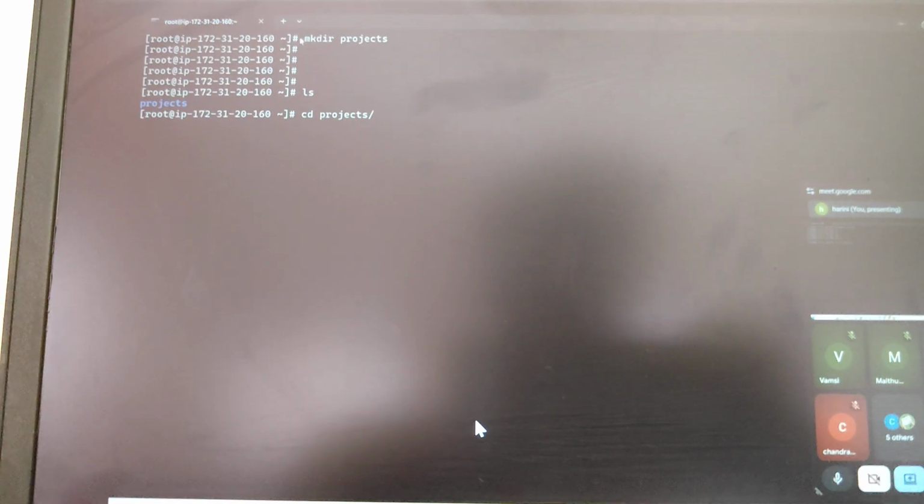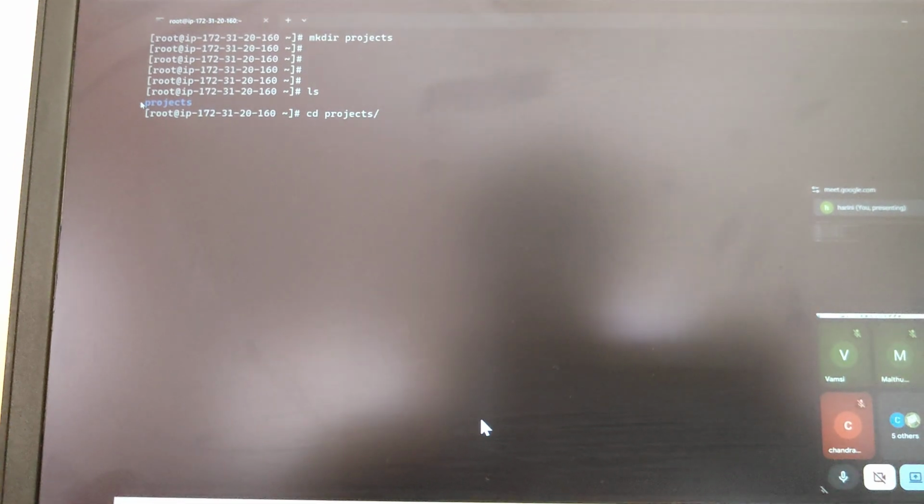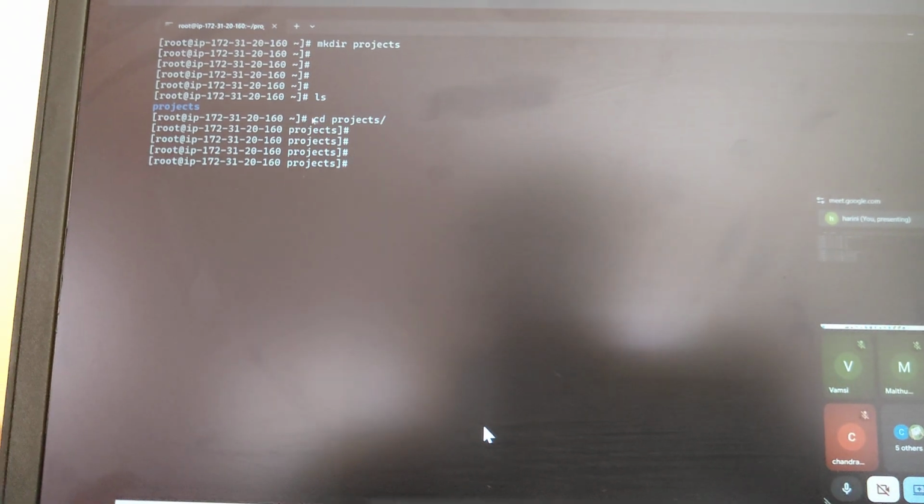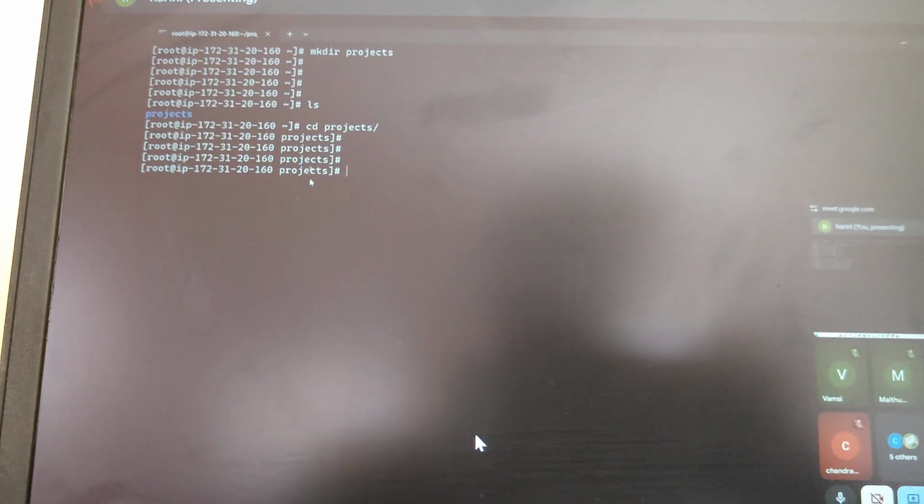Once you copy the command, it works automatically. See, cd space, and you go to projects. cd projects. Okay, mkdir projects, ls projects. Now I want to run cd projects. Only one space you can give, okay, don't give multiple spaces. Now I am entering into this projects path. Before, I was in the root path.